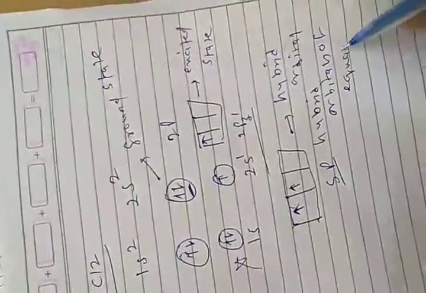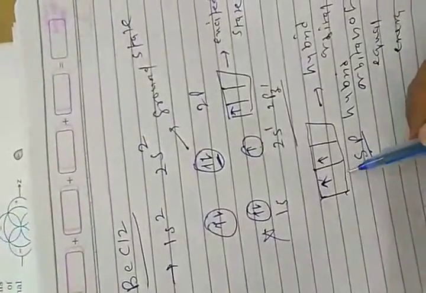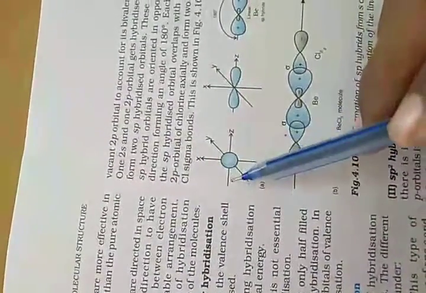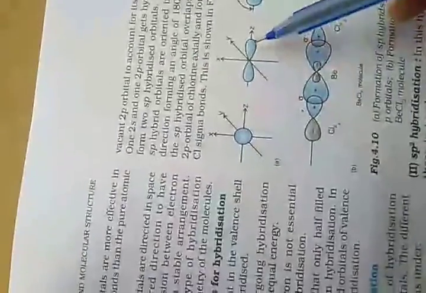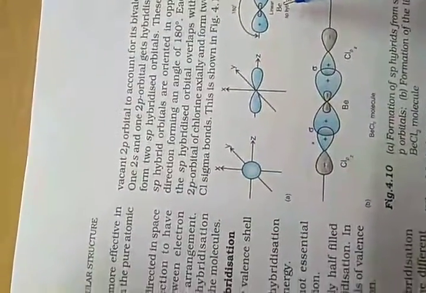Sp hybrid orbitals of equal energy. They are neither s nor p, but they have a new energy, and their shape can be described like that: x, y, z. So z is like that, a p orbital, a double lobe, and Be is like that.